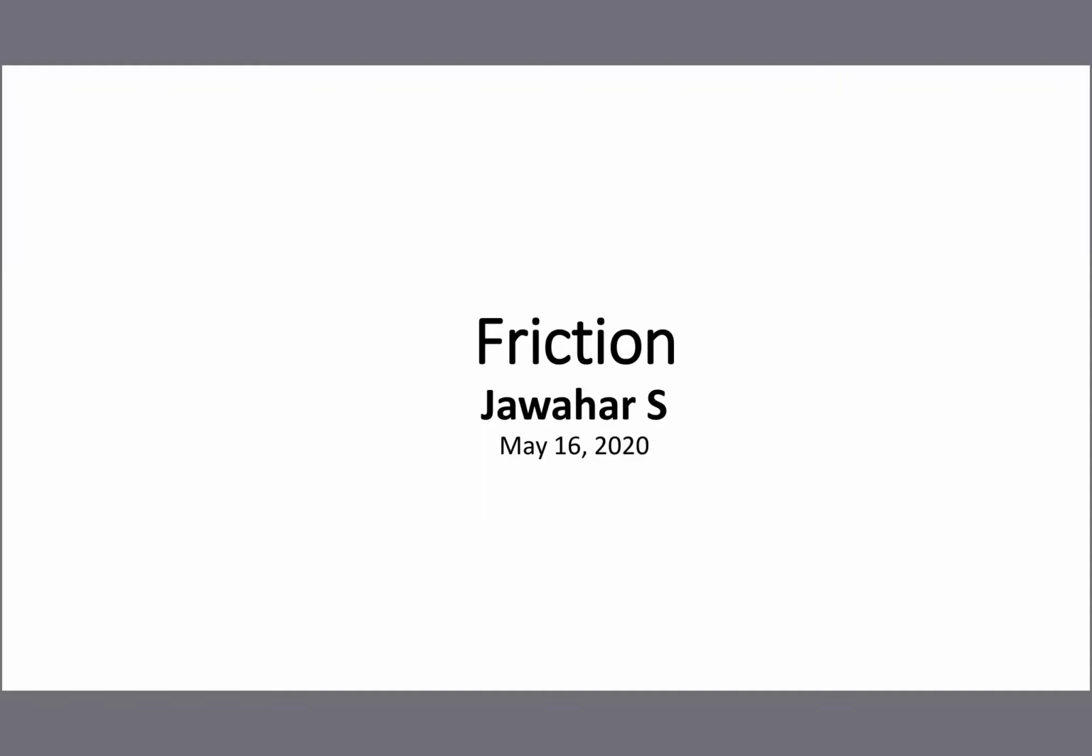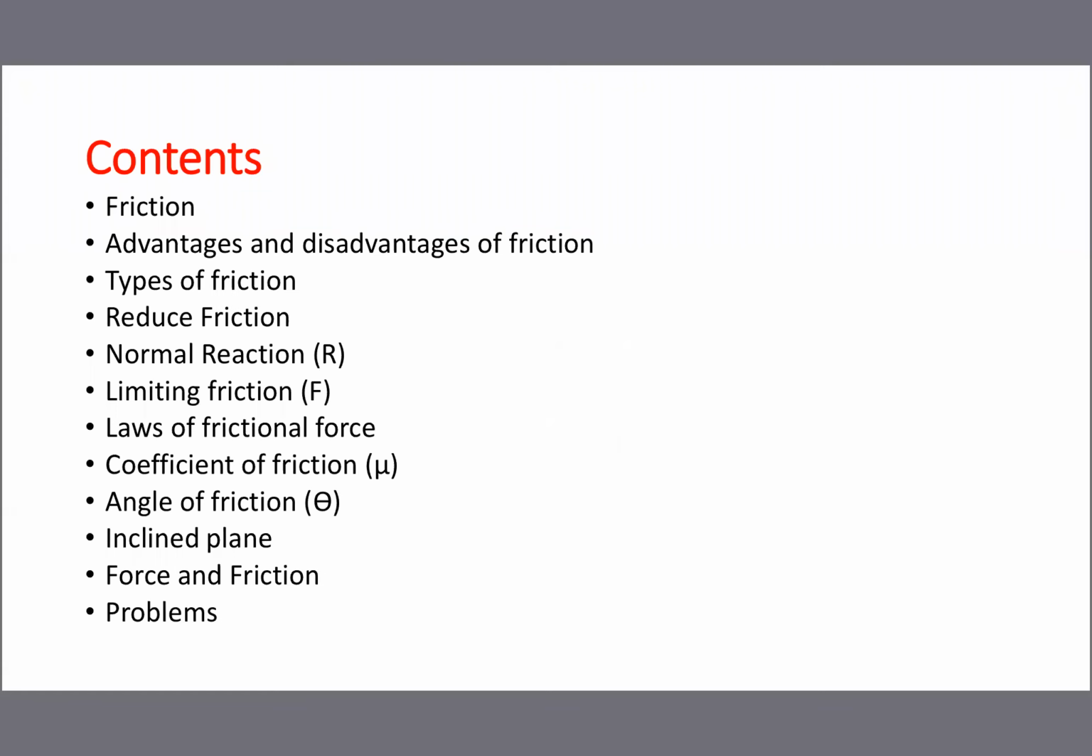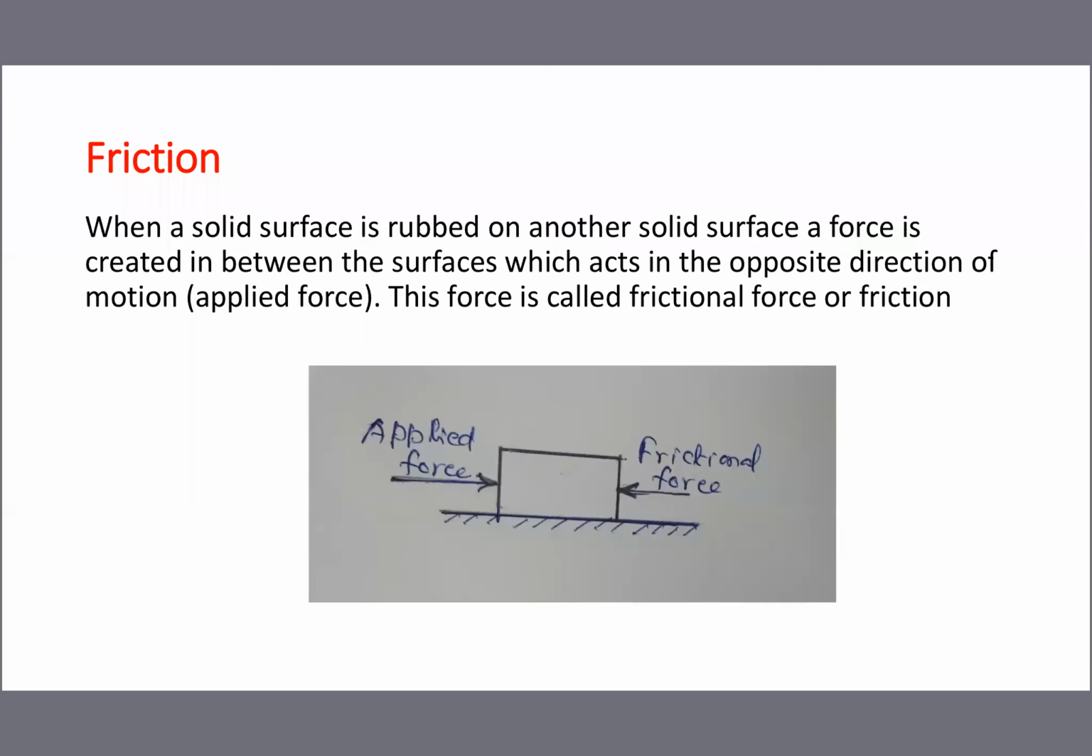So what is meant by friction? These are the contents in this chapter. We can cover all the topics one by one. So what is meant by friction? First I am reading the line. When a solid surface is rubbed on another solid surface, a force is created in between the surfaces which acts in the opposite direction of motion or opposite direction of the applied force. This force is called frictional force or friction.